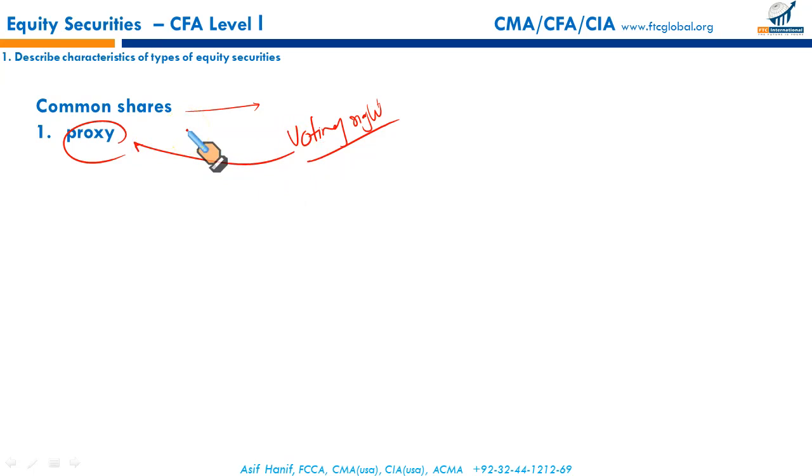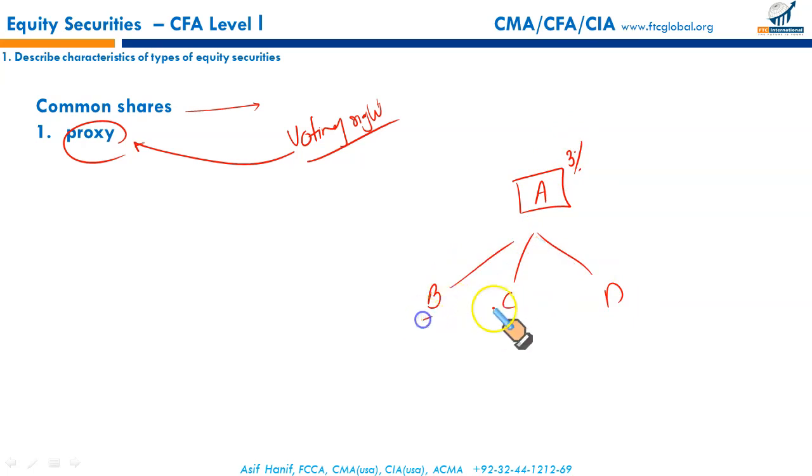You can authorize them. Let's say there's a shareholder A, and he's being appointed as a proxy of shareholder B, C, D. A has a shareholding of 3%, for example. B, C, D, under an agreement, they authorize A to exercise their voting right through A. Let's say B has a holding of 5, C has a holding of 2, and D has a holding of 3.